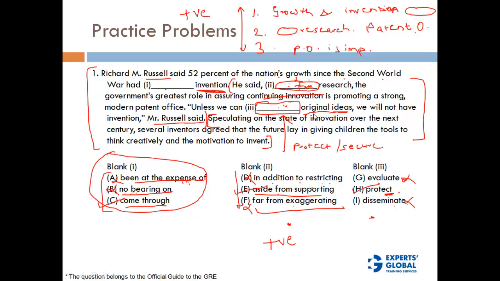Unless we can protect original ideas, we will not have invention. Speculating on the state of innovation over the next century, several inventors agreed that the future lay in giving children the tools to think creatively. This is irrelevant, right? So the answer here is C, E and H.